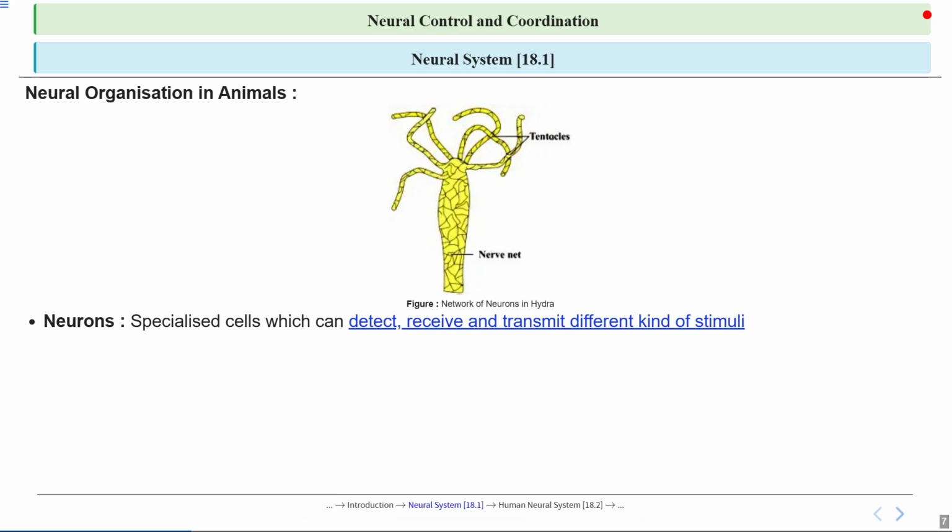Now, neurons. These are special cells in the body that help us sense and respond to different things around us, like touch, sound, or light. They can pick up signals from the environment, process that information, and send messages to other parts of the body to make our bodies react, such as moving a hand away from the heat.